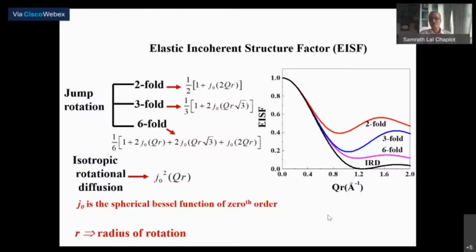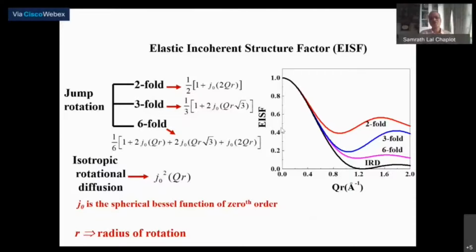So if you actually plot the experimental, fitted elastic incoherent structure factor, by proper fitting and looking at it, it's possible to identify what kind of jump rotational motion is involved. This is again a very simple way of looking at it. One can do a more complex analysis involving a combination of these in different parts of the large molecule.